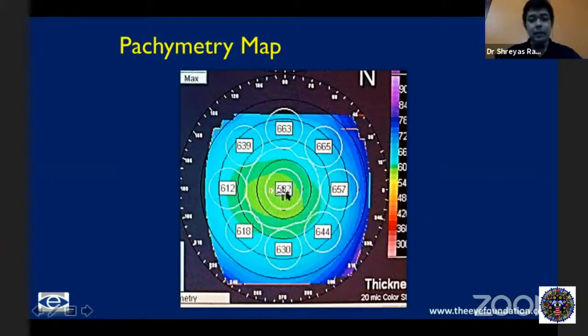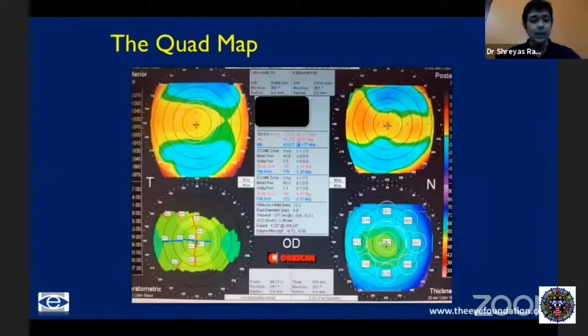In the pachymetry map, we are also looking at any variation in thickness from the pupillary center to the thinnest location. And generally, if the thinnest location is not located in the center and is a little deviated away, that is a red flag sign. If the thinnest location is away from the center of the cornea and is 20 microns thinner than the central cornea, which is usually where you would expect the thinnest location to be, that is also another red flag sign.